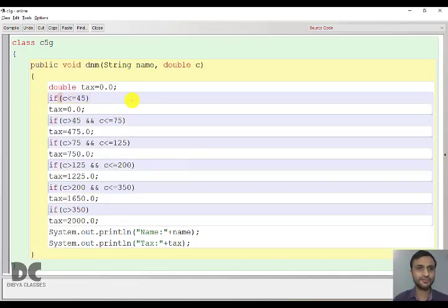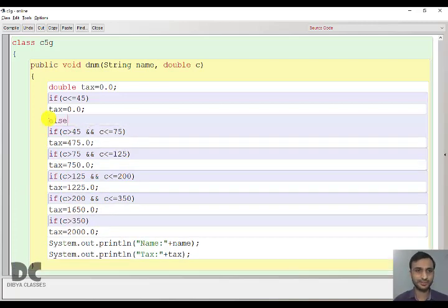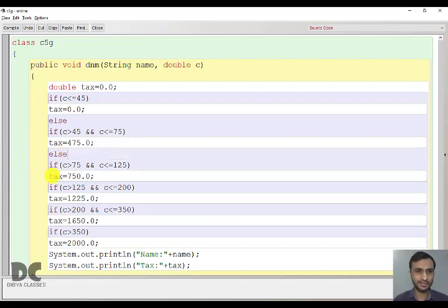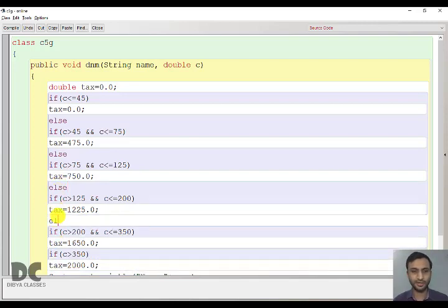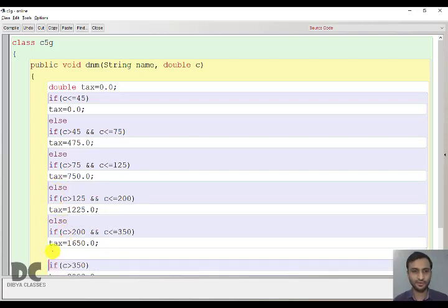So this is the first if, forget this one. And all the if you are seeing, write else before it. So this is else. Here you will write else for this if. Here you will write else for this if. Here you will write else, and for this if, here you will write else. Done.